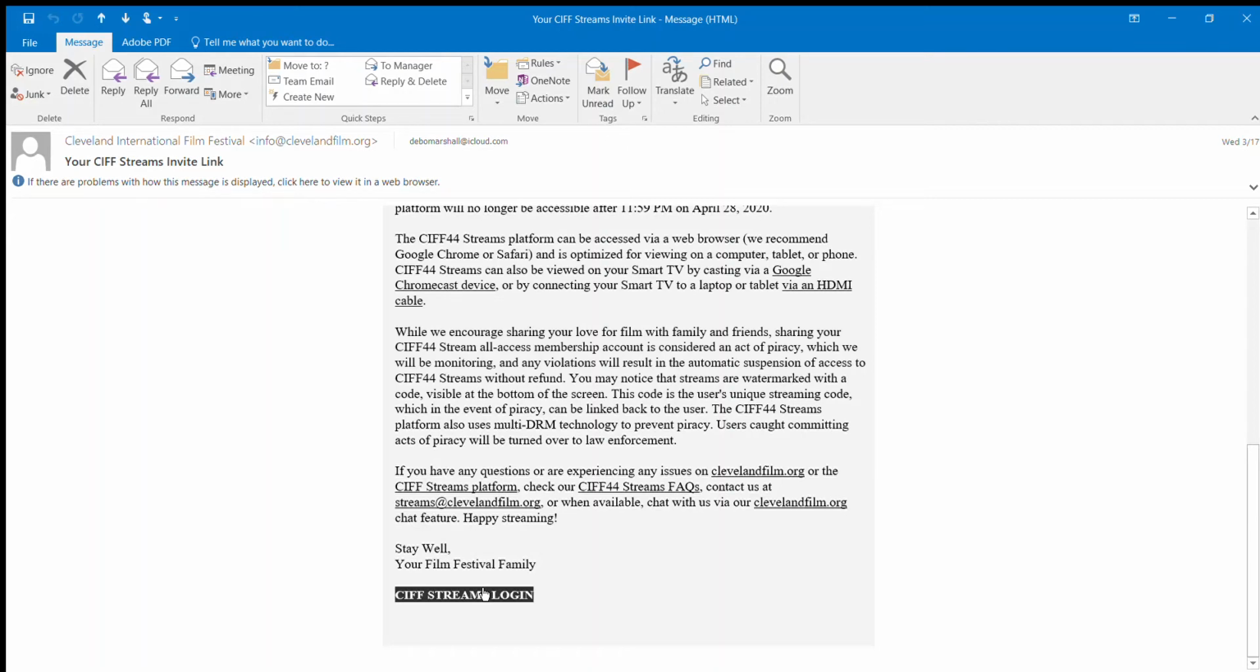This password does not have to be the same as the password for your SIFT membership account, although it can be. The two accounts are not linked to each other. So if you reset your password on the CIFF website, it will not reset your password on the SIFT Streams platform, and vice versa.